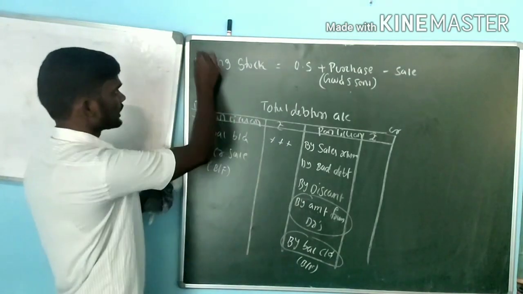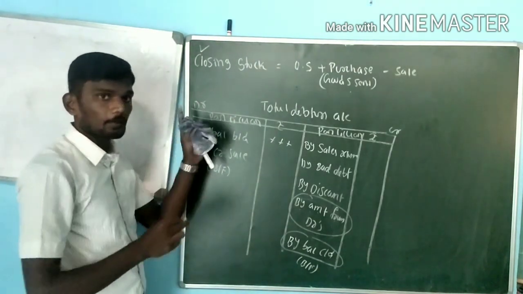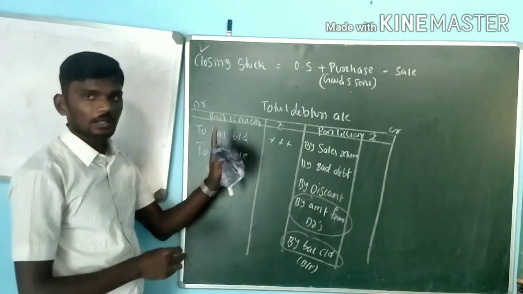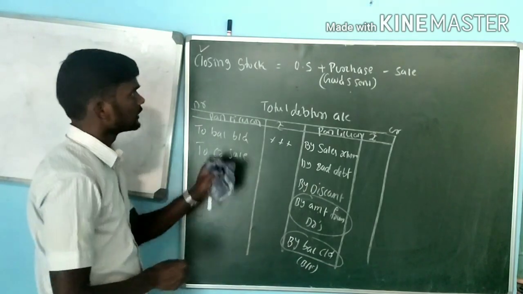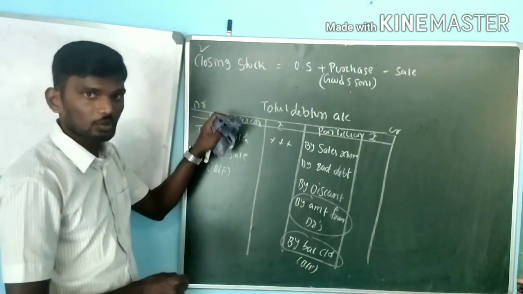These are the three pieces of information: one is closing stock, then prepaid expenses, then your debtors. For debtors, we will go for a separate format. This one we will use for identification of closing values.